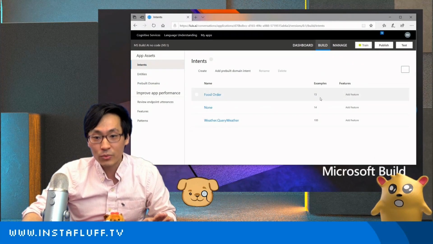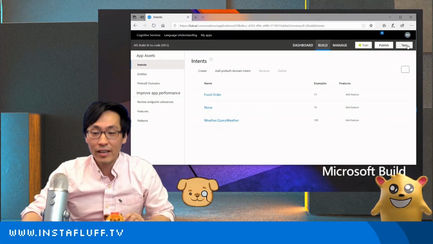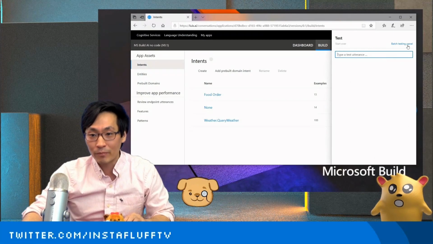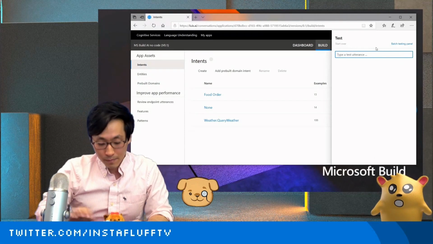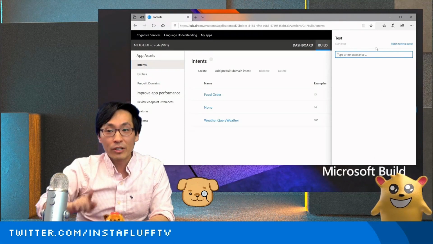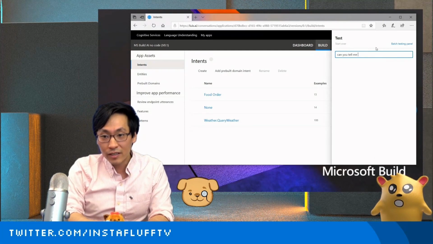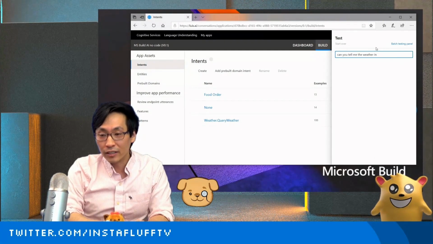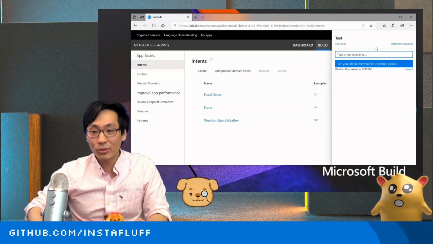But as we get closer to having these be much more evenly distributed, then it'll be much more accurate. But let's give this a try anyway. We want to make sure that the weather's still working, so we can say, can you tell me the weather in, let's see, how about Australia? In Sydney, please. And then, ooh, look at that.